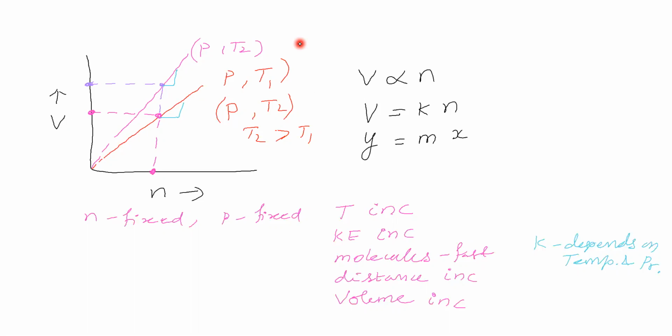If it is so, then we can apply this. Otherwise, you have to consider that attractive magnitude in this formula. That term we have to include. If you do not include that attractive term, then it is not applicable.